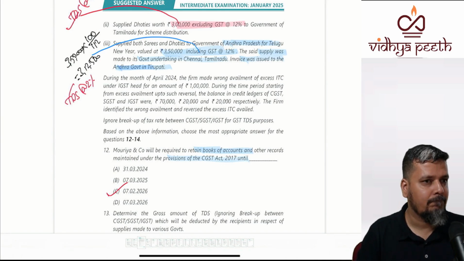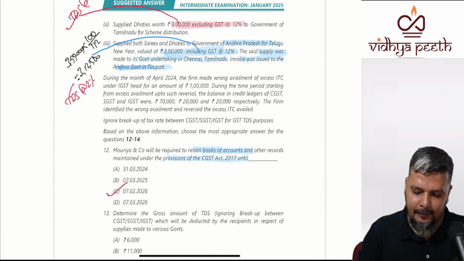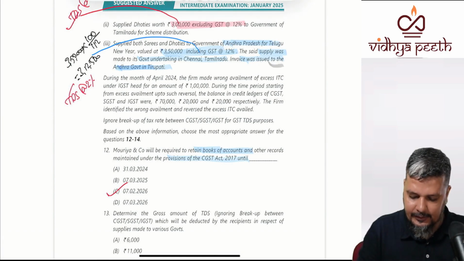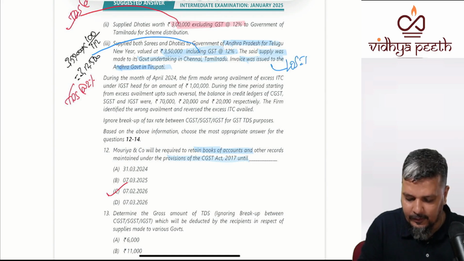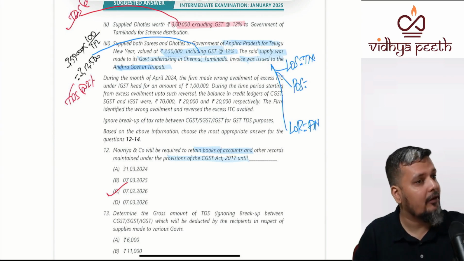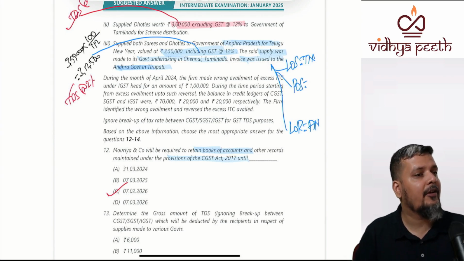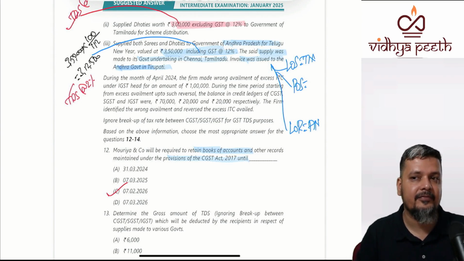Location of supplier, Tamil Nadu. Location of recipient, government of Andhra. If place of supply is also Tamil Nadu, TDS will not be there. If LOS and POS are in the same state and LOR in a different state, TDS will not be there.